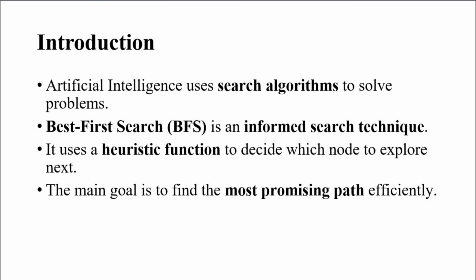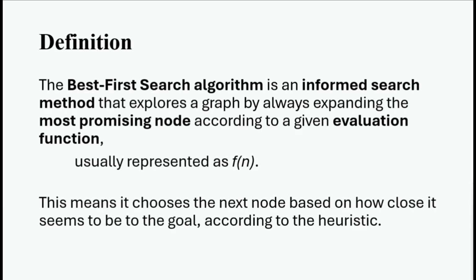So let me say what the definition of the best first search algorithm is. It is a search strategy where we always expand the node that looks closest to the goal based on an evaluation function, usually called f of n. It is called best first because it always tries to pick the best node available at each step, making it more efficient than uninformed searches like BFS or DFS. This is the definition of the best first search algorithm.